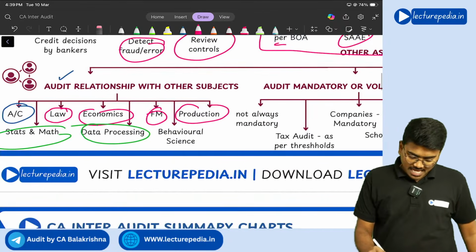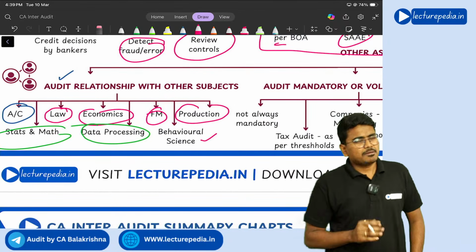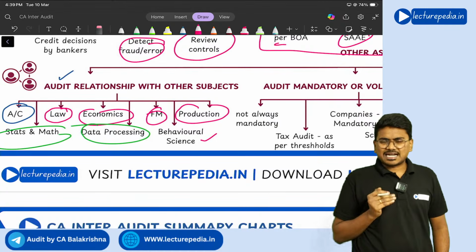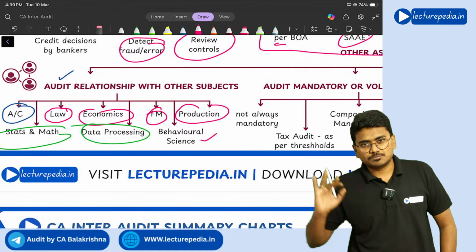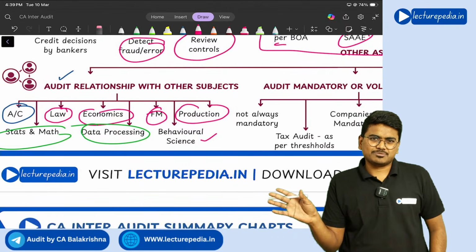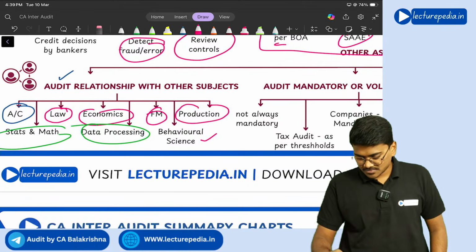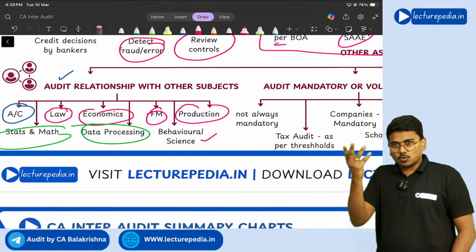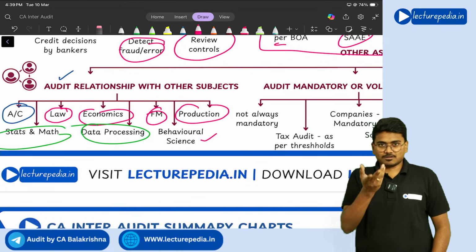Next, the final one, behavioral science. What is behavioral science? Behavioral science is nothing but the study of how other persons behave. Sir, why should an auditor know about the behavior of other people? What nonsense. Now, practically, when you go for an audit, what generally happens?